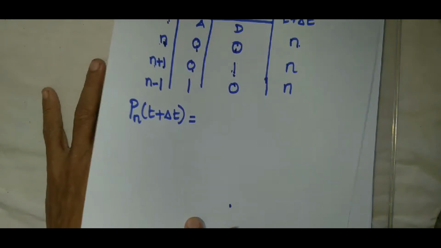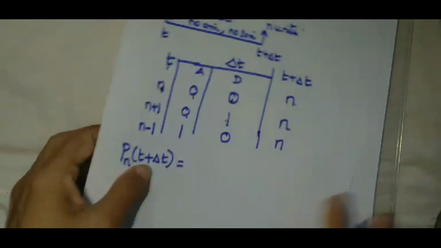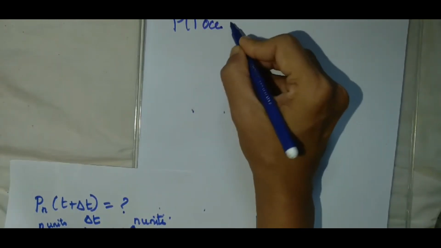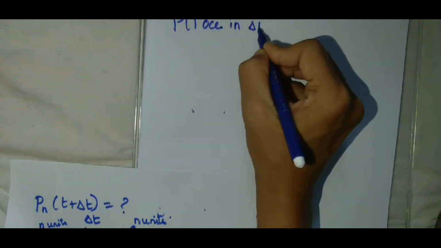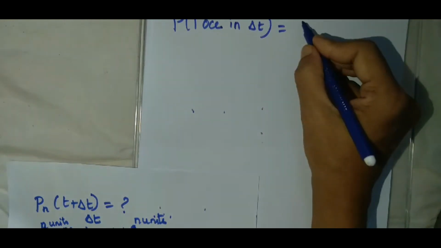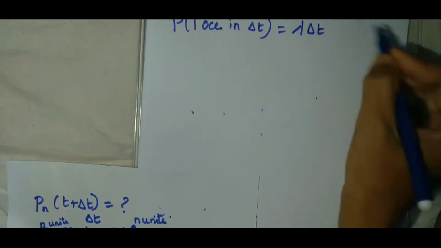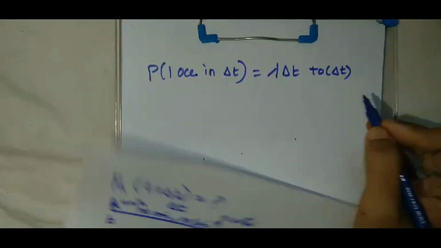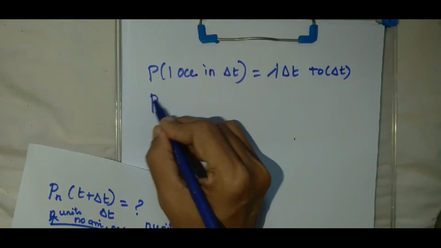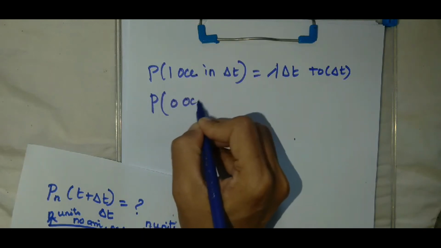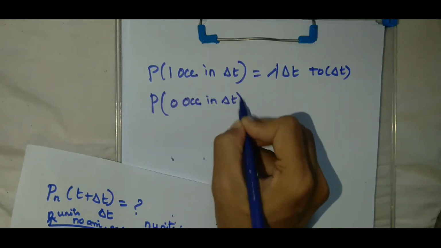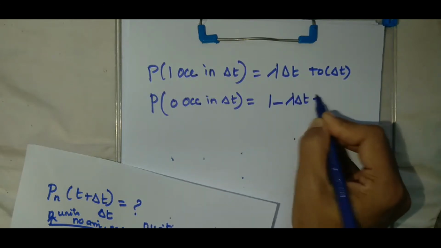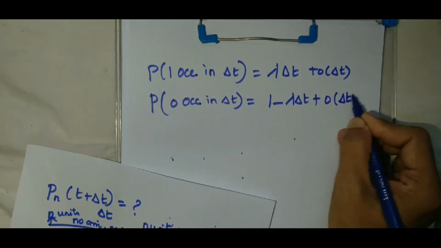What is that definition? The probability of one occurrence in the time interval of length delta t is equal to lambda delta t plus order of delta t, where order of delta t is too small. Similarly, the probability of 0 occurrence in delta t is given by 1 minus lambda delta t plus higher powers of delta t.